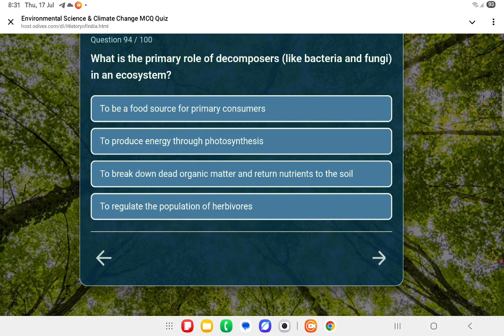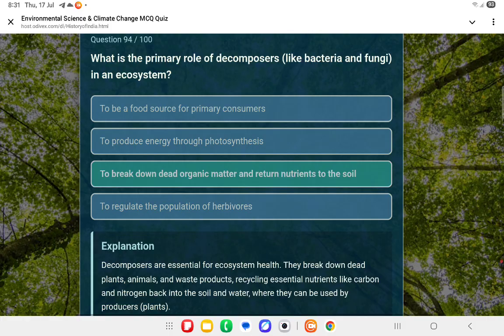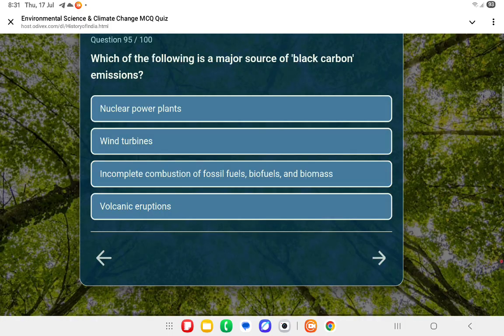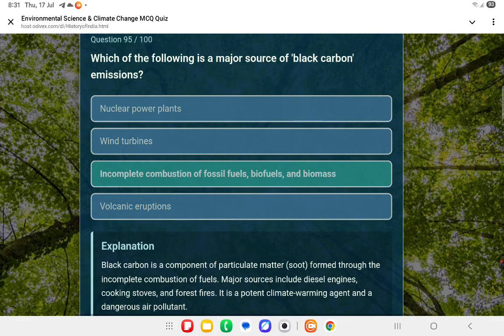What is the primary role of decomposers like bacteria and fungi in an ecosystem? Third one is the answer. To break down dead organic matter and return nutrients to the soil. Okay, next one. Which of the following is a major source of black carbon emissions? That's third one is the answer. Incomplete combustion of fossil fuels, biofuels and biomass. Next question.